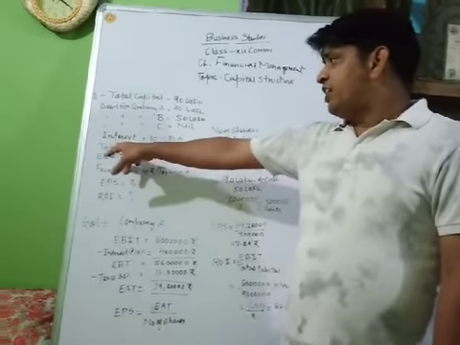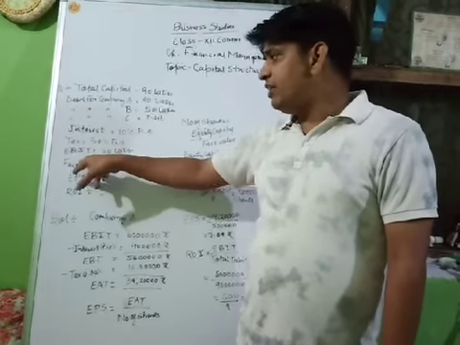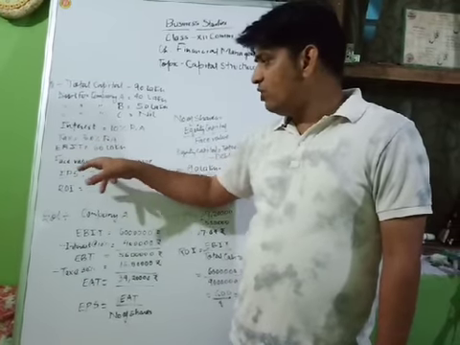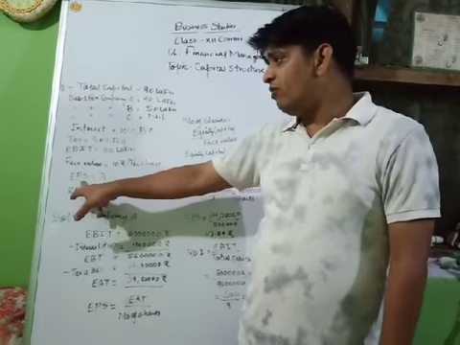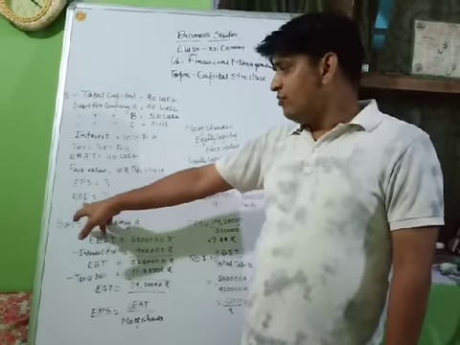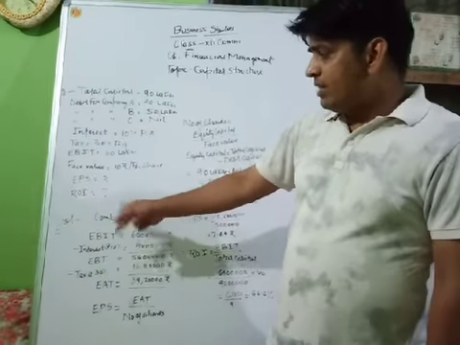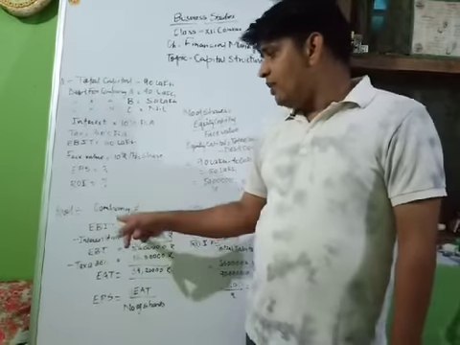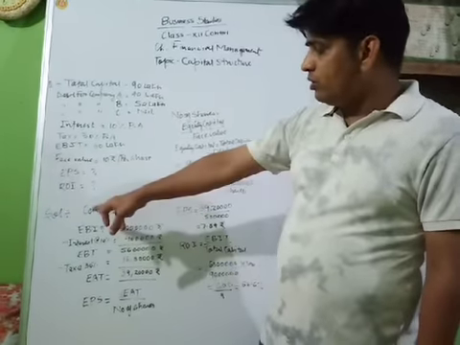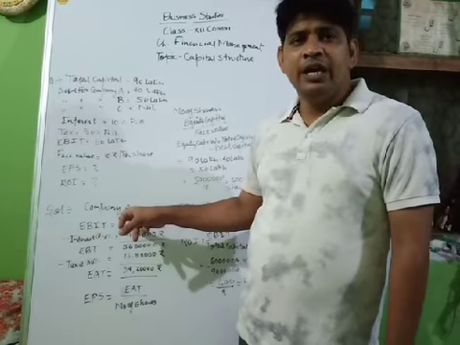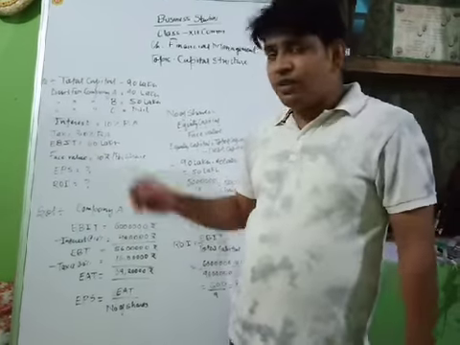The interest rate is 10% per annum, the tax rate is 30%, EBIT is given as 60 lakh rupees, and face value is 10 rupees per share. We have to calculate the EPS of all three companies. We have to calculate the ROI of all three companies also. So the method is the same. I will solve company A, and on the basis of this you can calculate the ROI and EPS of the rest of the companies.